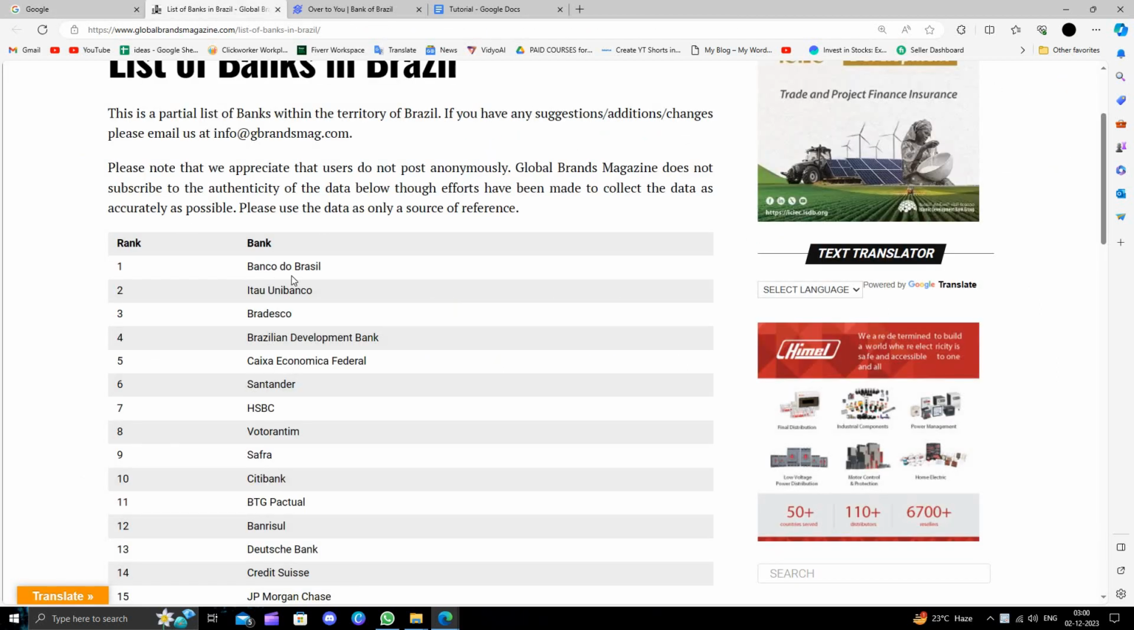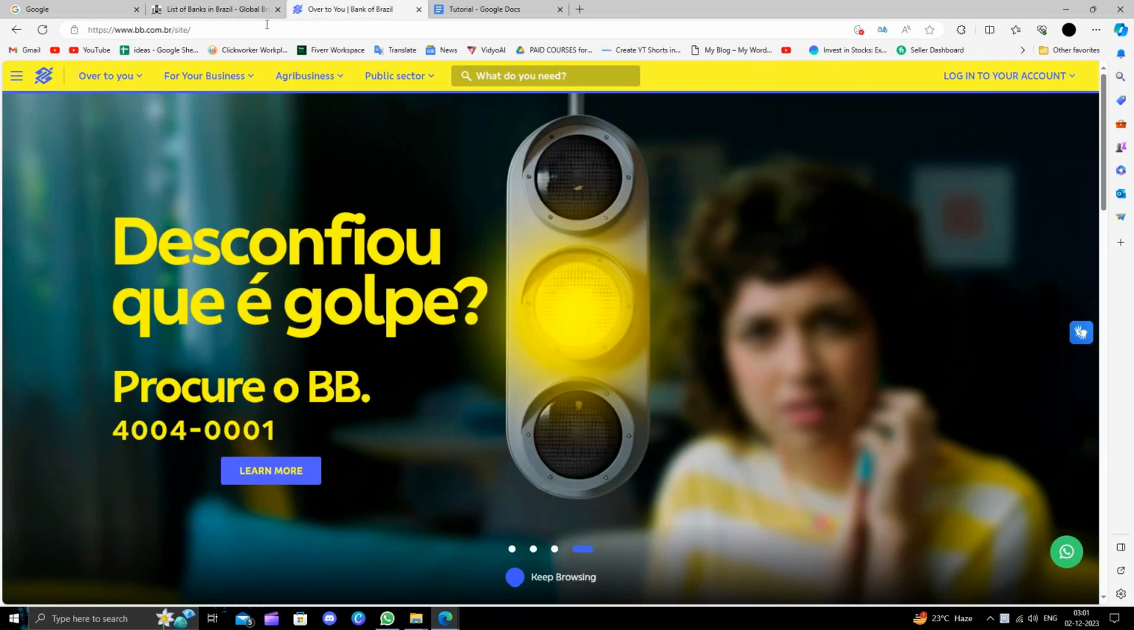So here we can see the first bank is Banco do Brasil. Then we have Itaú Unibanco, then Bradesco, then other banks. In this video I am going to show you how to open a bank account in Banco do Brasil. Okay, so I'm going to their website.